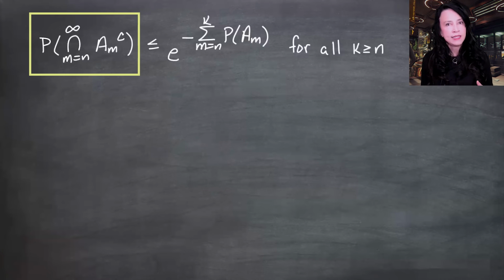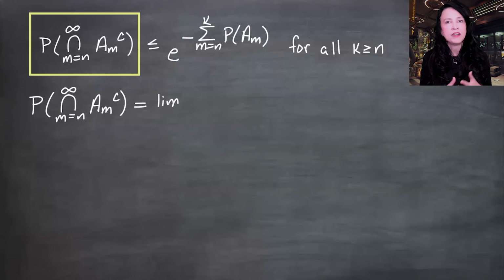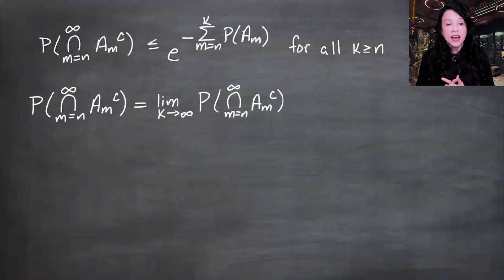Note that this probability is dependent on n, but it's not dependent on m because that's just an index running over a bunch of values. I'm using the same kind of thing I did in the previous proof, where I'm taking a limit of constant numbers, because what I'm trying to say is this does not depend on another letter like k. Let's use k. So this probability is equal to the limit as k goes to infinity of the same probability. It's like the sequence 3, 3, 3, 3, 3, not changing as the index changes, and we're taking the limit and getting the original 3.